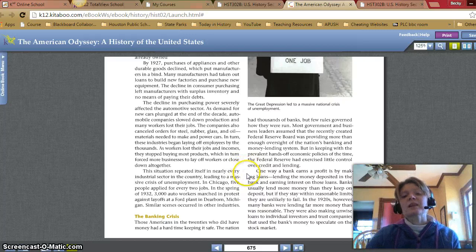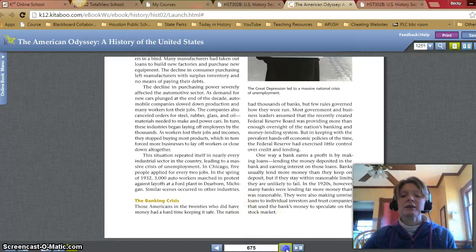One way a bank earns a profit is by making loans, lending the money deposited in the bank and earning interest on those loans. Banks usually lend more money than they keep on deposit, but if they stay within reasonable limits, they are unlikely to fail. In the 1920s, however, many banks were lending far more money than was reasonable. They were also making unwise loans to individual investors and trust companies that used the bank's money to speculate on the stock market.